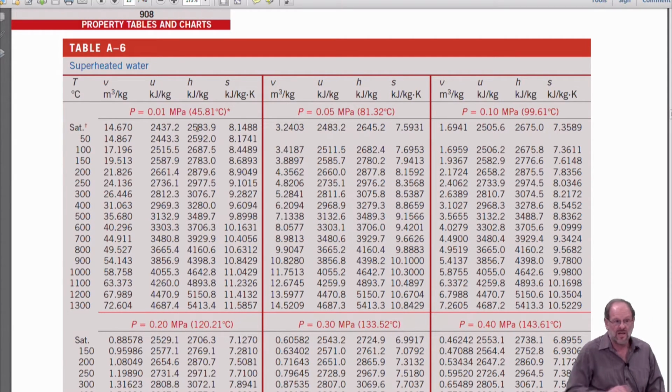superheated region, aren't pressure and temperature, again, independent properties?